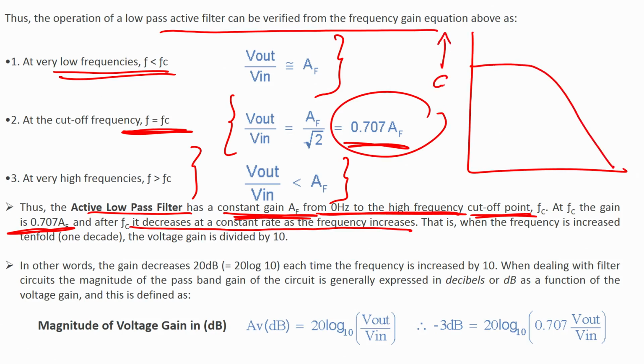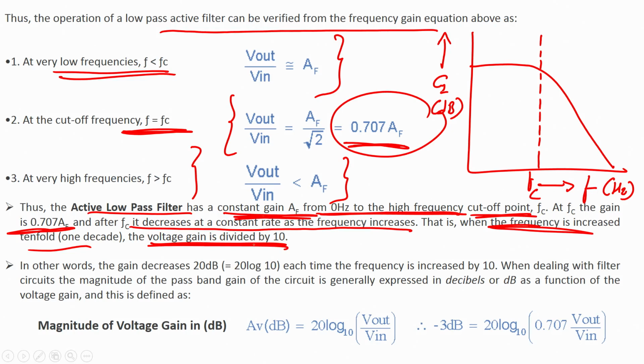It is a gain versus frequency graph. FC, frequency is given in hertz, and gain we calculate in terms of decibels. So, when the frequency is increased tenfold, the voltage gain is divided by 10, and the gain decreases at a constant rate. In other words, the gain decreases each time the frequency is increased by 10. The gain is decreased by 20 decibels each time the frequency is increased by 10.